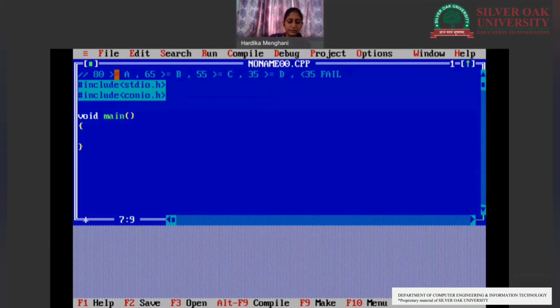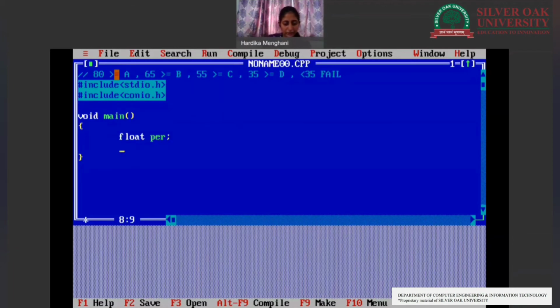In the main function, we will define a float variable for percentage, which we'll write as per, because the percentage of a student can have a decimal value. So we'll take float per.